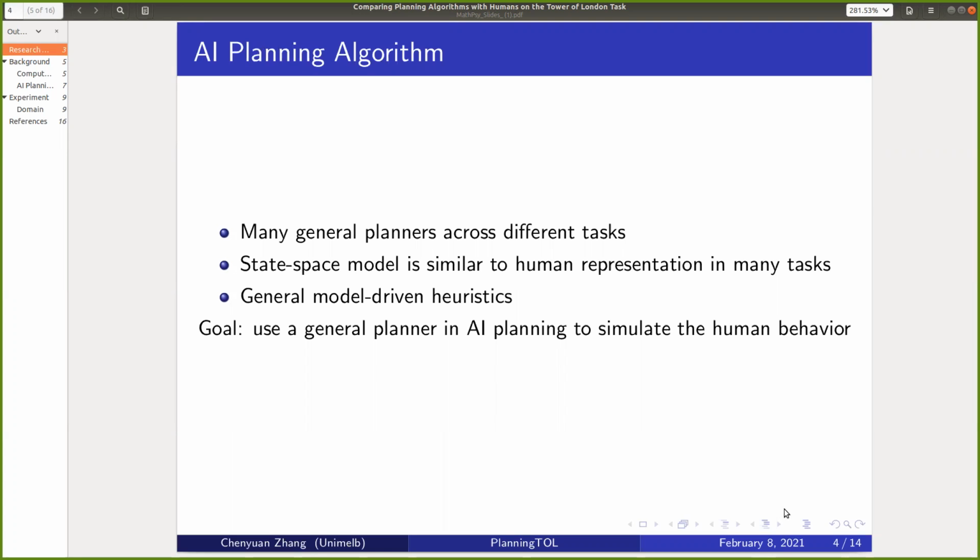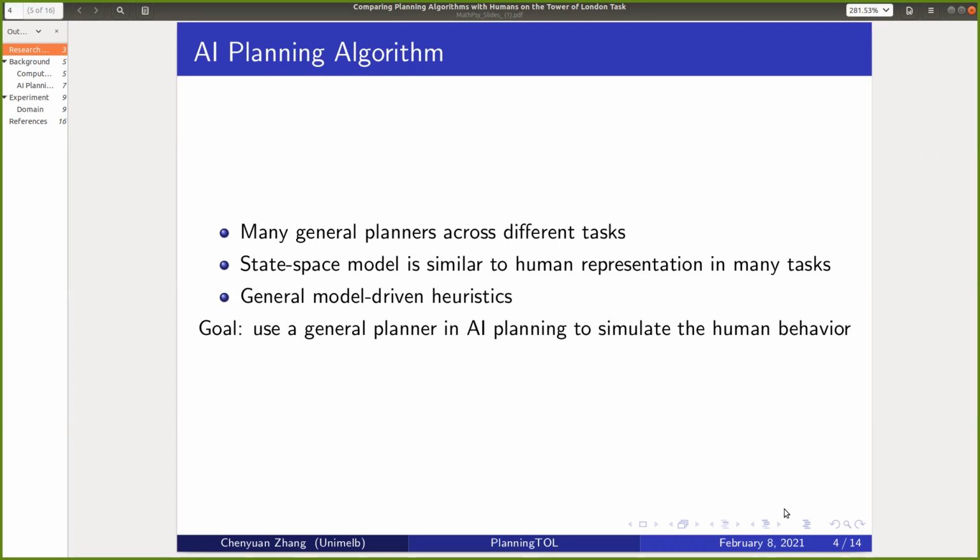First, the AI planning community has developed many general planners, which can be used to solve different tasks as humans do. Secondly, planning algorithms use a state space model to represent the problem and forward search algorithms to explore the problem, which is also very similar to how humans represent and solve a task. Last but not least, most planners use general model-driven heuristics. This component might explain why humans can deal with new tasks.